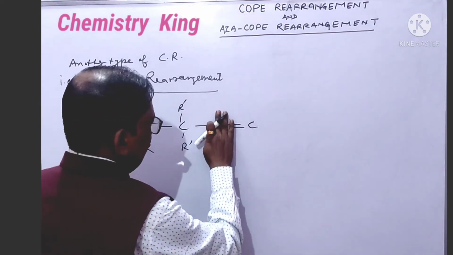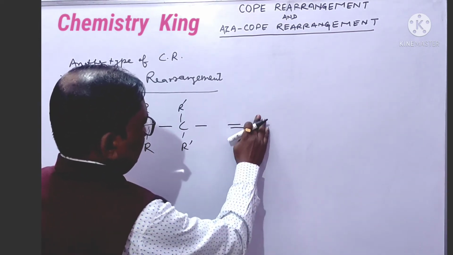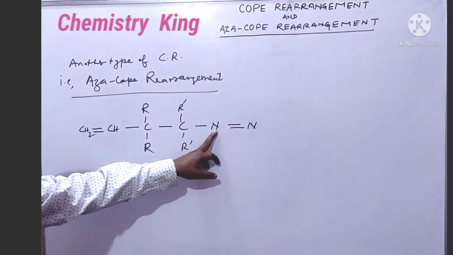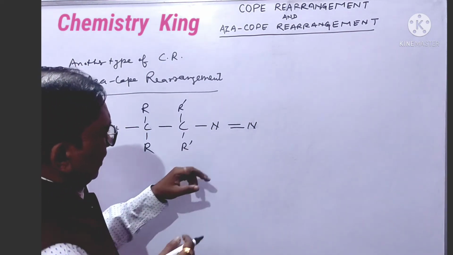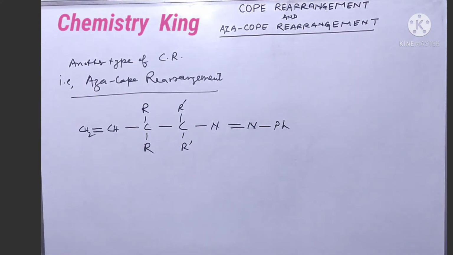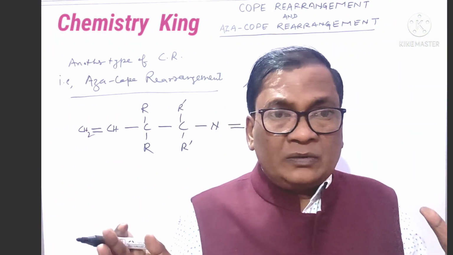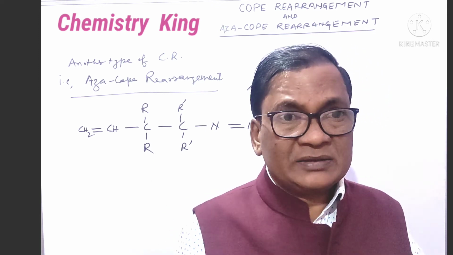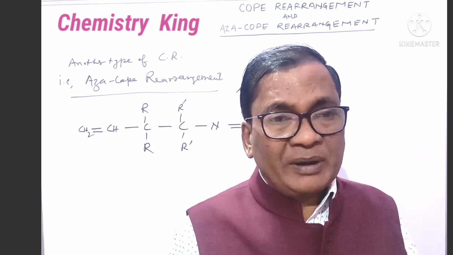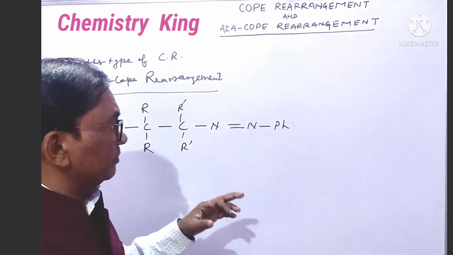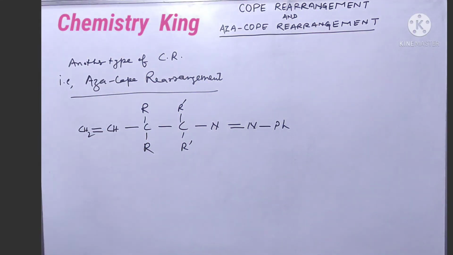As far as aza is concerned, write 2 nitrogens instead of carbon, N, N. Okay, it is trivalent, 1, 2, 3. 3 bonds are here, 2 bonds, and with 1 bond it is phenyl. It is your substrate. First of all, you have to remember the substrate is 1,5-diene. Like Cope rearrangement, it is also 1,5-diene, but 2 nitrogen atoms are here in aza Cope rearrangement. Aza stands for nitrogen.